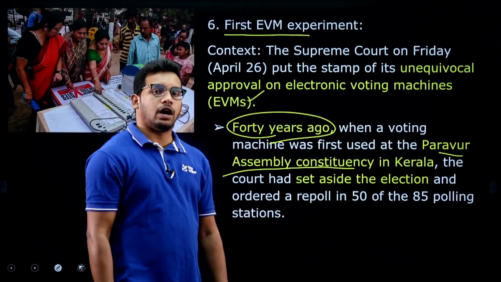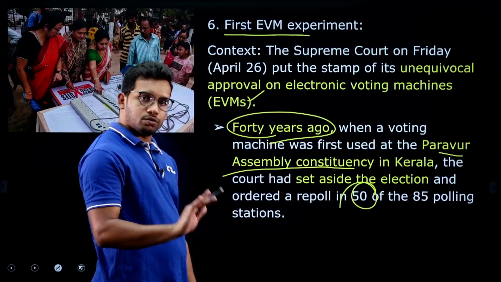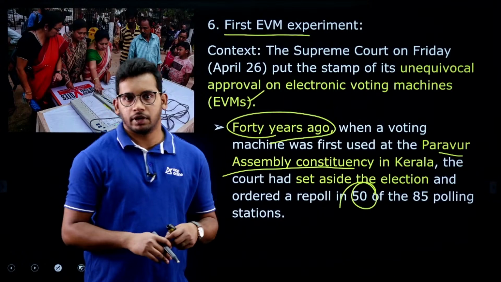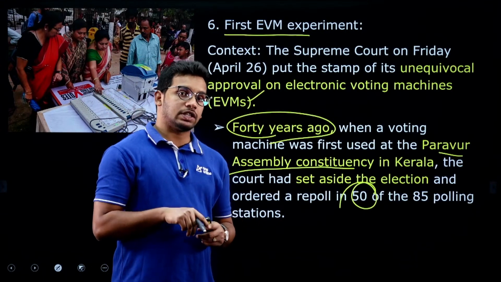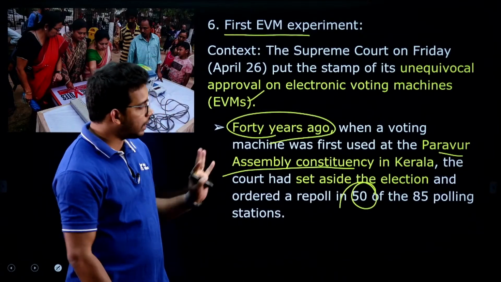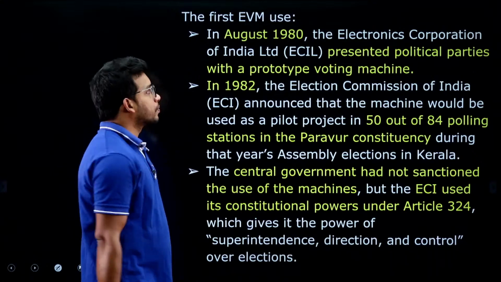So this is what the article says, and in Paravur only 50 booths were used with EVMs, and the rest, 35, were used with ballot papers, right. Please recollect what we have discussed a few days back about ballot paper, EVM, VVPAT, everything we have discussed, right. So this is the context. Now let us go back to the history.